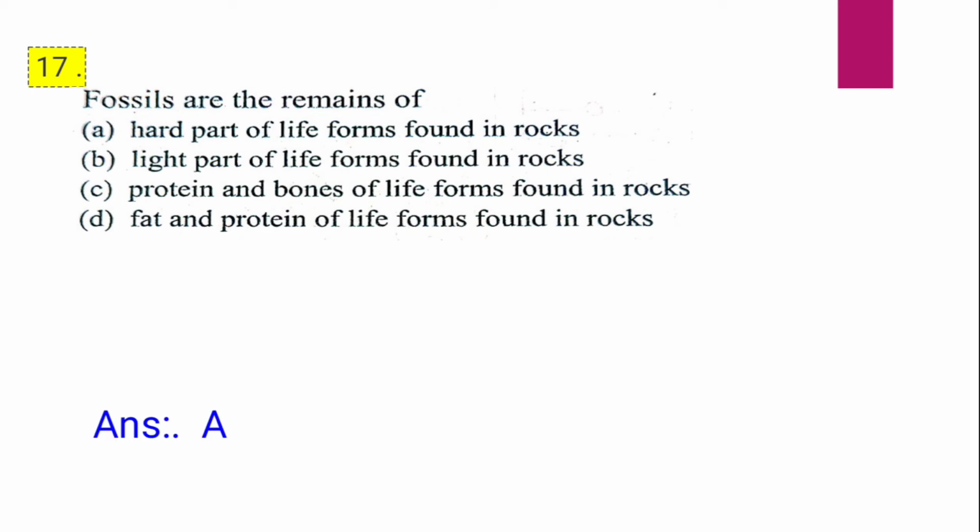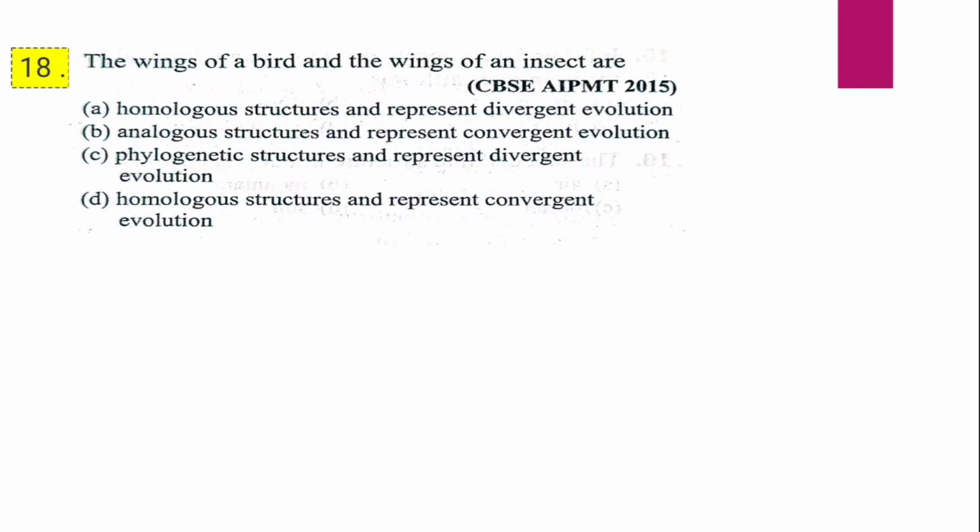Question 18. The wings of a bird and the wings of an insect are A. Homologous structures and represent divergent evolution. B. Analogous structure and represent convergent evolution. C. Phylogenetic structures and represent divergent evolution. D. Homologous structures and represent convergent evolution. The wings of a bird and the wings of an insect are, and the correct answer is B, that is, analogous structure and represent convergent evolution.